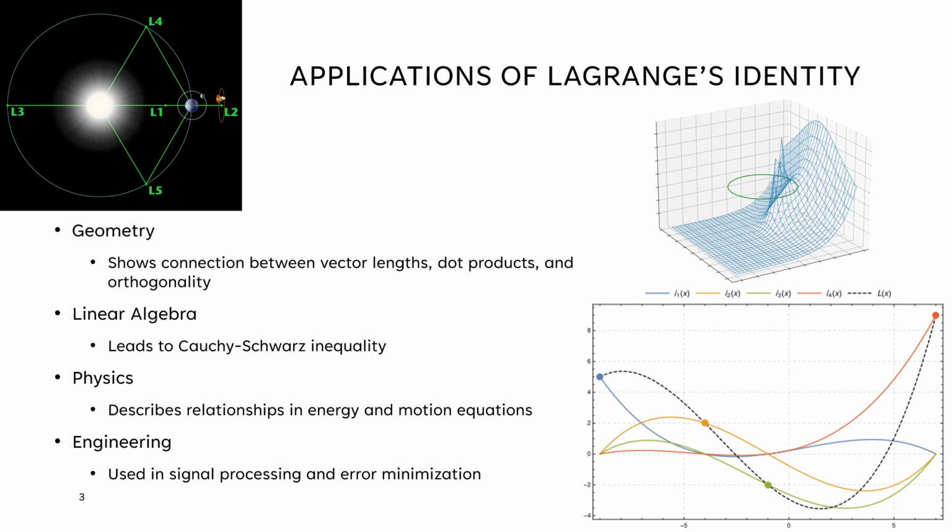In linear algebra, it's the foundation of the Cauchy-Schwarz inequality, which is huge in data science and machine learning for measuring how similar two data sets or signals are. And then in physics, it helps describe how energy splits across different directions of motion. This is how a moving object's total energy can be broken down into its independent components.